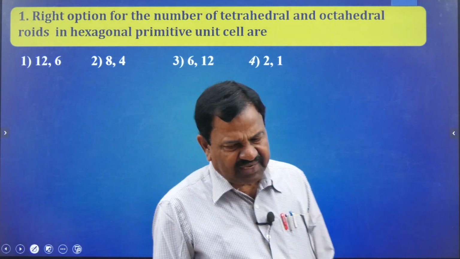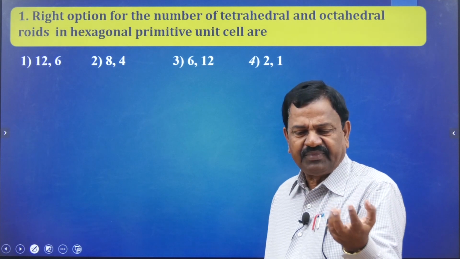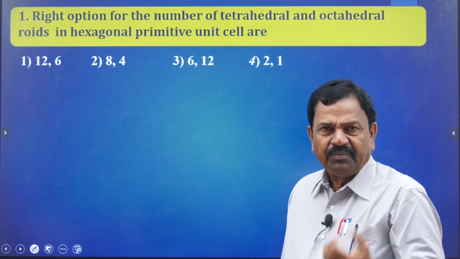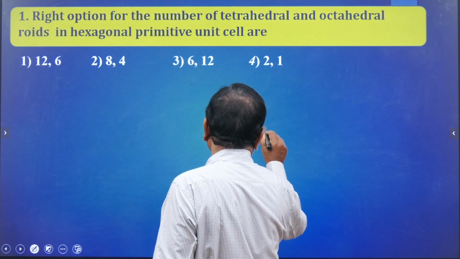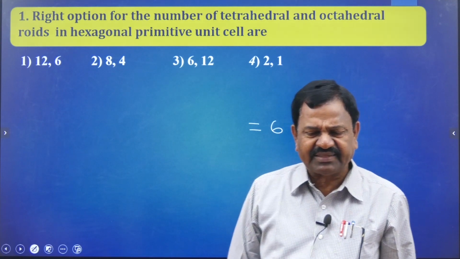But you already know well the number of atoms in a hexagonal primitive unit cell is equal to how much? 6.